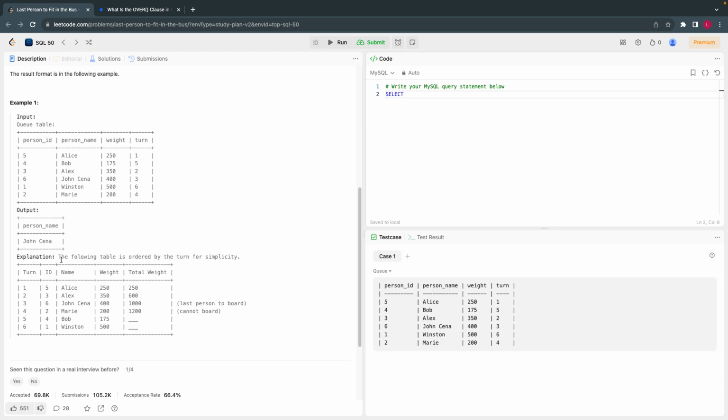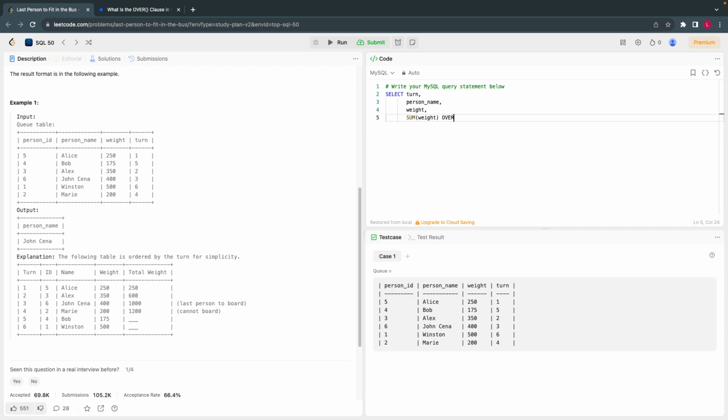Select, let's take the columns the same way they have designed them. Let's take the turn first, and the person name. The column names are different here, so I'll take these input column names: weight, and I'll take the sum of the weight.